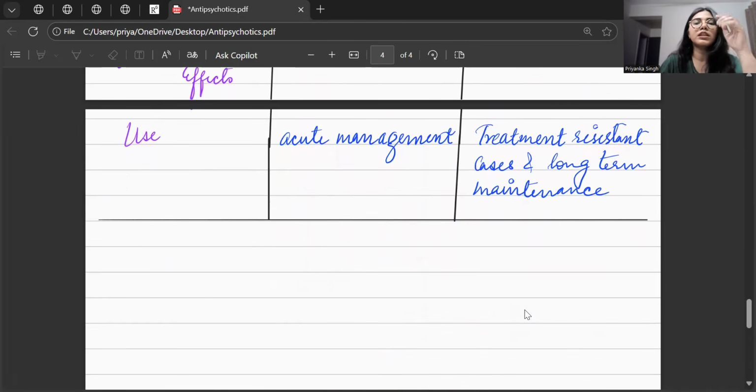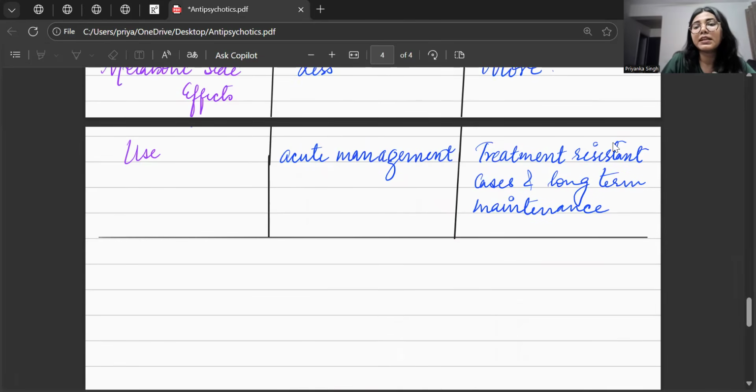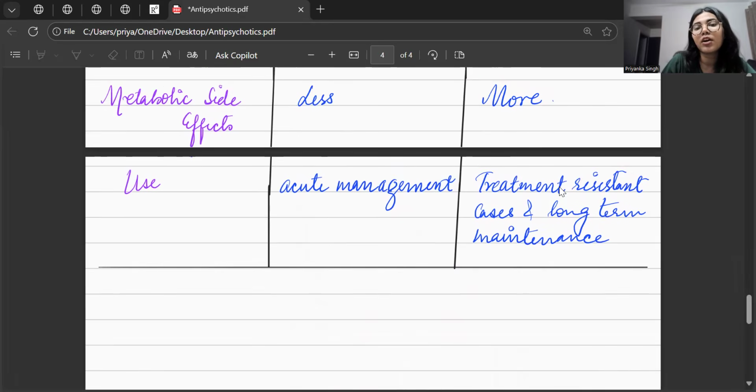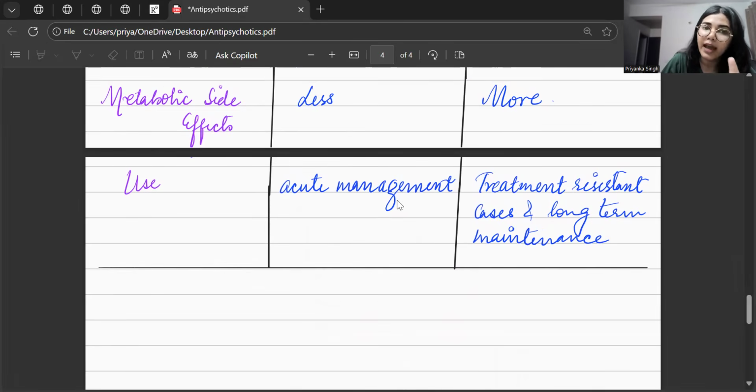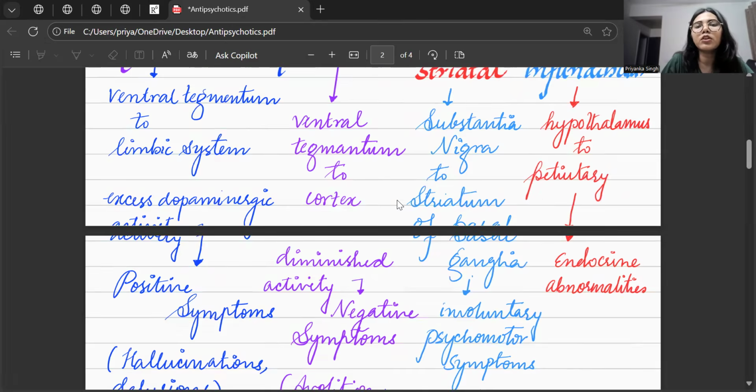The use of first generation antipsychotics is in acute management. Usually when a patient comes in the acute stage to the OPD with severe psychotic symptoms, for acute and immediate management, we give first generation antipsychotics. But in treatment resistant cases or for long term maintenance, we give second generation antipsychotics, because the side effects associated with first generation antipsychotics in long term treatment are too high and lead to treatment non compliance. So that was all about the topic for today.